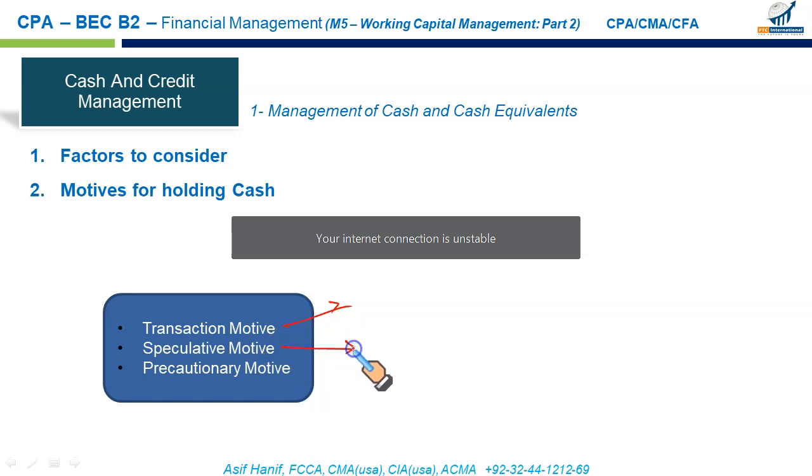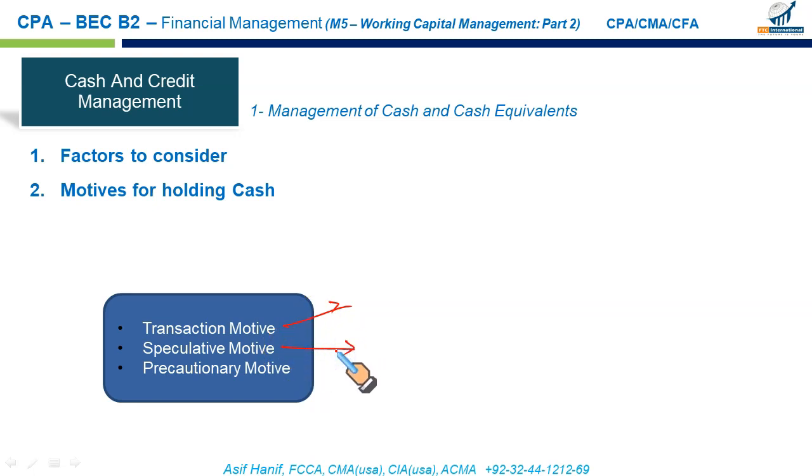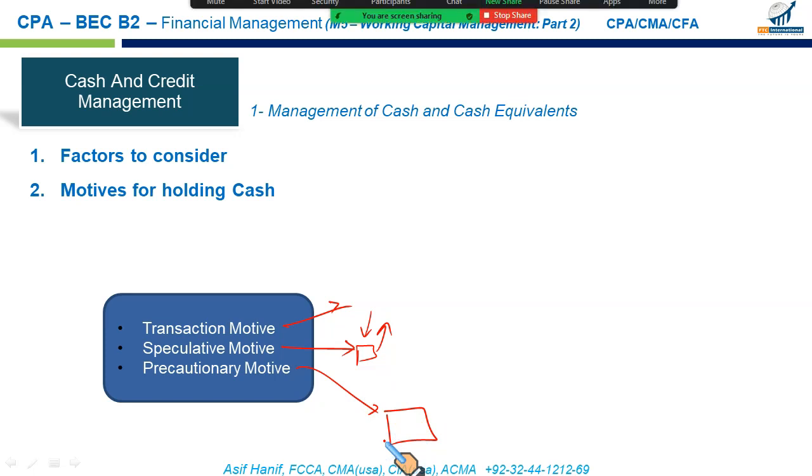Next is speculative motive. We hold cash so that we can take advantage of some opportunity that comes our way. If any opportunity comes, we can take benefit of it. Let's say if the prices of your material fall significantly and you have surplus cash, quickly go ahead and buy the items you need, the material you need at low price. This is what you call speculative motive. And precautionary motive, you hold cash to meet any unexpected contingency, unexpected need.